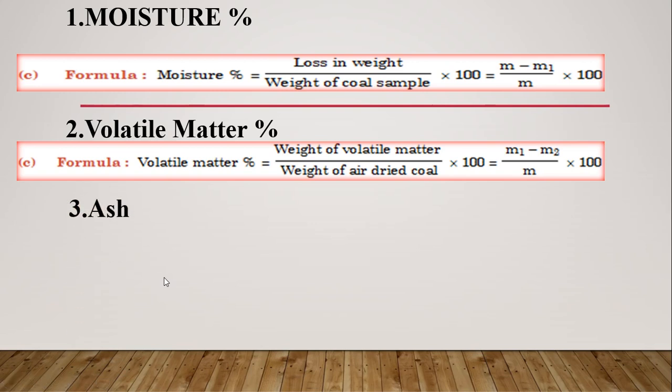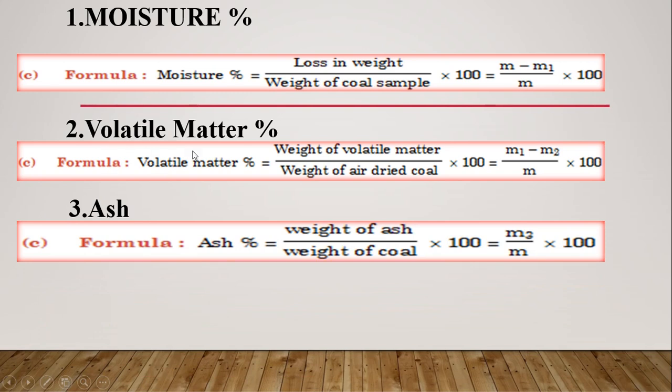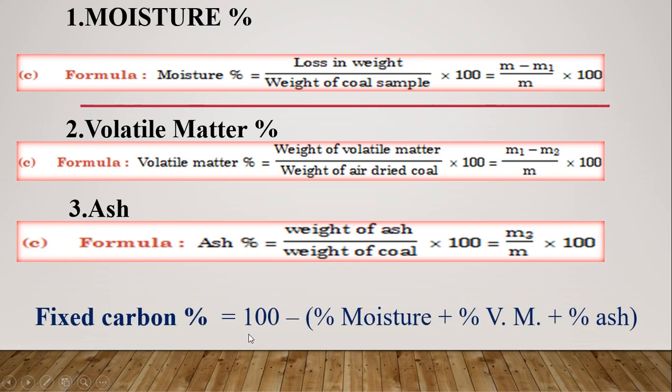Third is the ash percentage. Now how to calculate the ash percentage? After calculating the volatile matter percentage, the coal sample is kept in a muffle furnace for half an hour at around 700 to 800 degrees Celsius, and whatever carbon is present in that coal sample is totally burnt, and what remains as it is, that is the ash. So the weight of that ash upon weight of coal sample taken into 100 gives the percentage of ash. And lastly, fixed carbon percentage. 100 minus the sum of the percentages of moisture, volatile matter, and ash is nothing but the fixed carbon percentage of that coal sample.